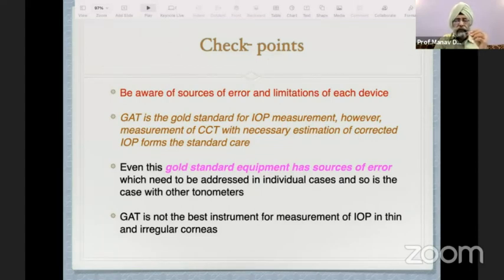So GAT is not the best instrument for measurement of intraocular pressure in thin and irregular corneas, where we prefer different instruments.